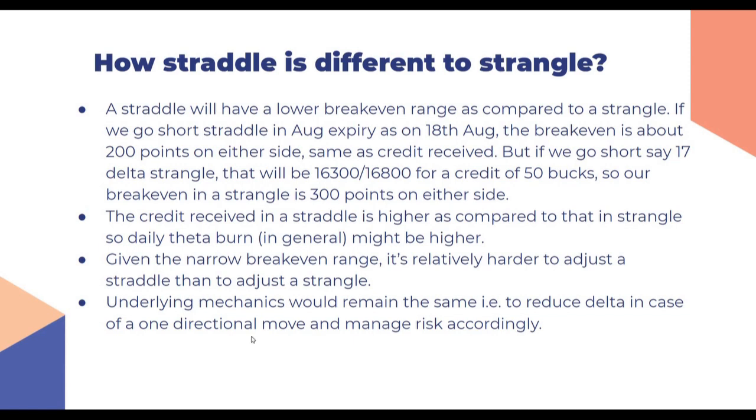The credit received in a straddle is much higher as compared to that in a strangle. So daily theta in general might be higher. We'll talk about theta decay of straddle versus strangle in some time. Now, given the narrow break-even range which a straddle offers, it's relatively harder to adjust a straddle than to adjust a strangle.